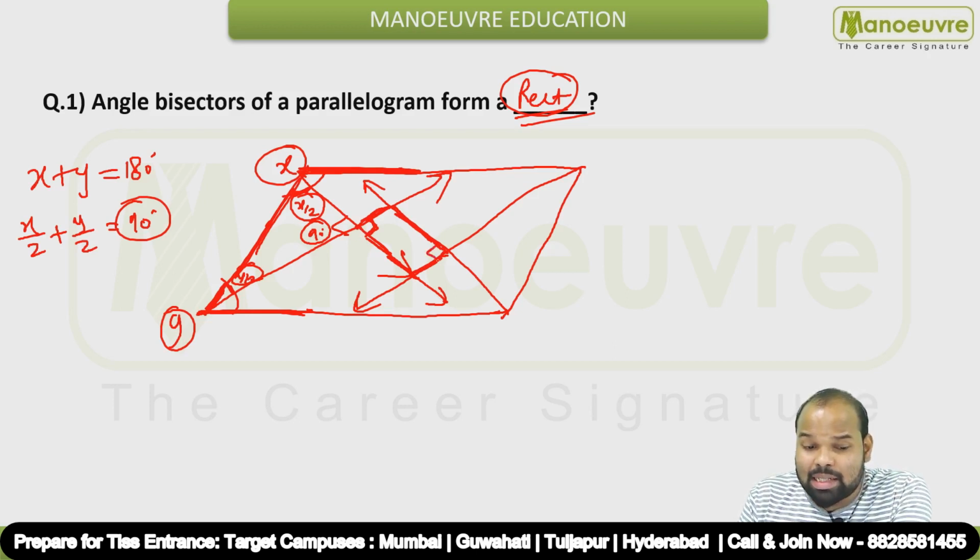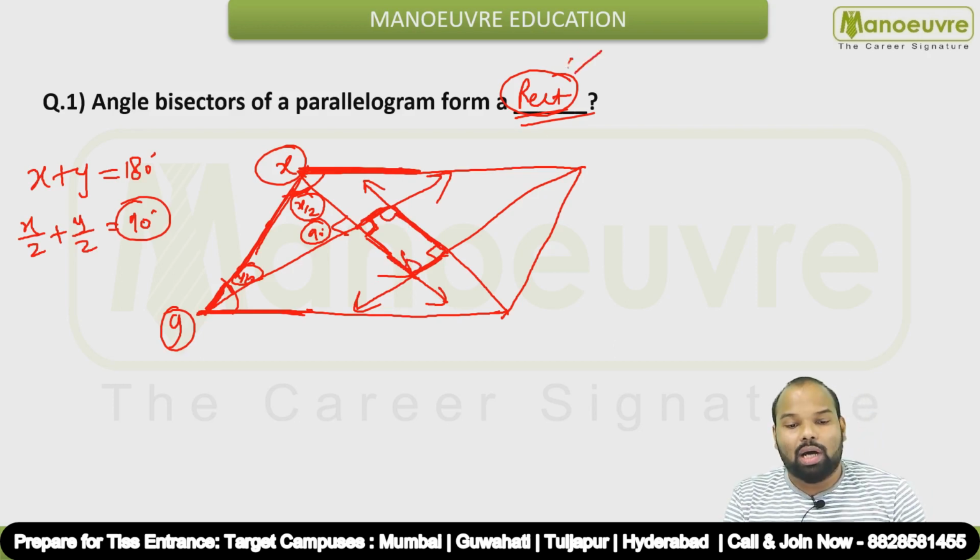Similarly, I can prove that this angle is also 90 degree, and in a parallelogram pair of opposite angles are equal, so of course these angles will also be 90 degree. And if in a quadrilateral all the 4 angles are right angles, then we call it a rectangle. So the answer for this question is rectangle.